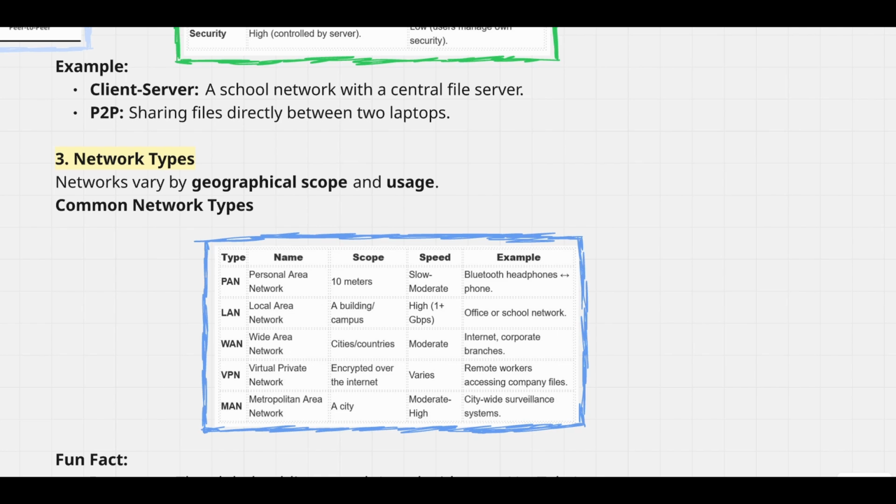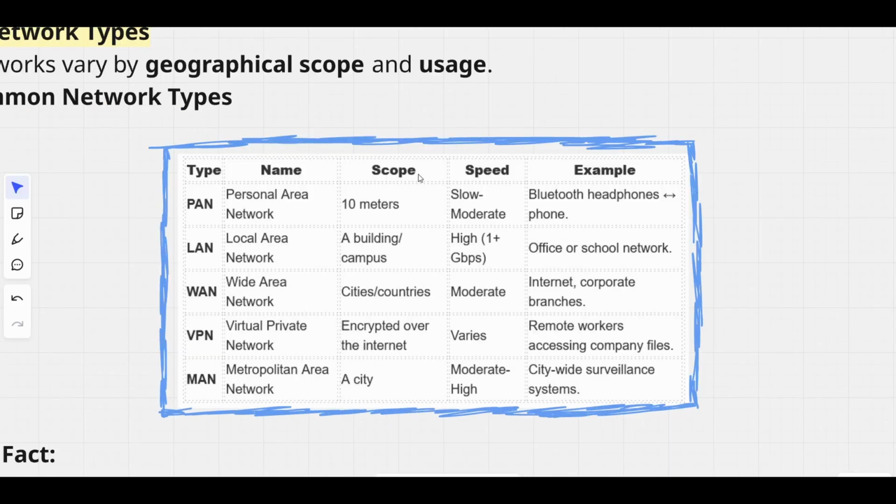LAN, local area network. Scope is a building or campus, speed is high, more than 1 gigabit. Example: office or school networks. WAN, wide area network. Scope is cities and countries. Speed is moderate to high, not very high actually. Example: the internet and corporate branches.